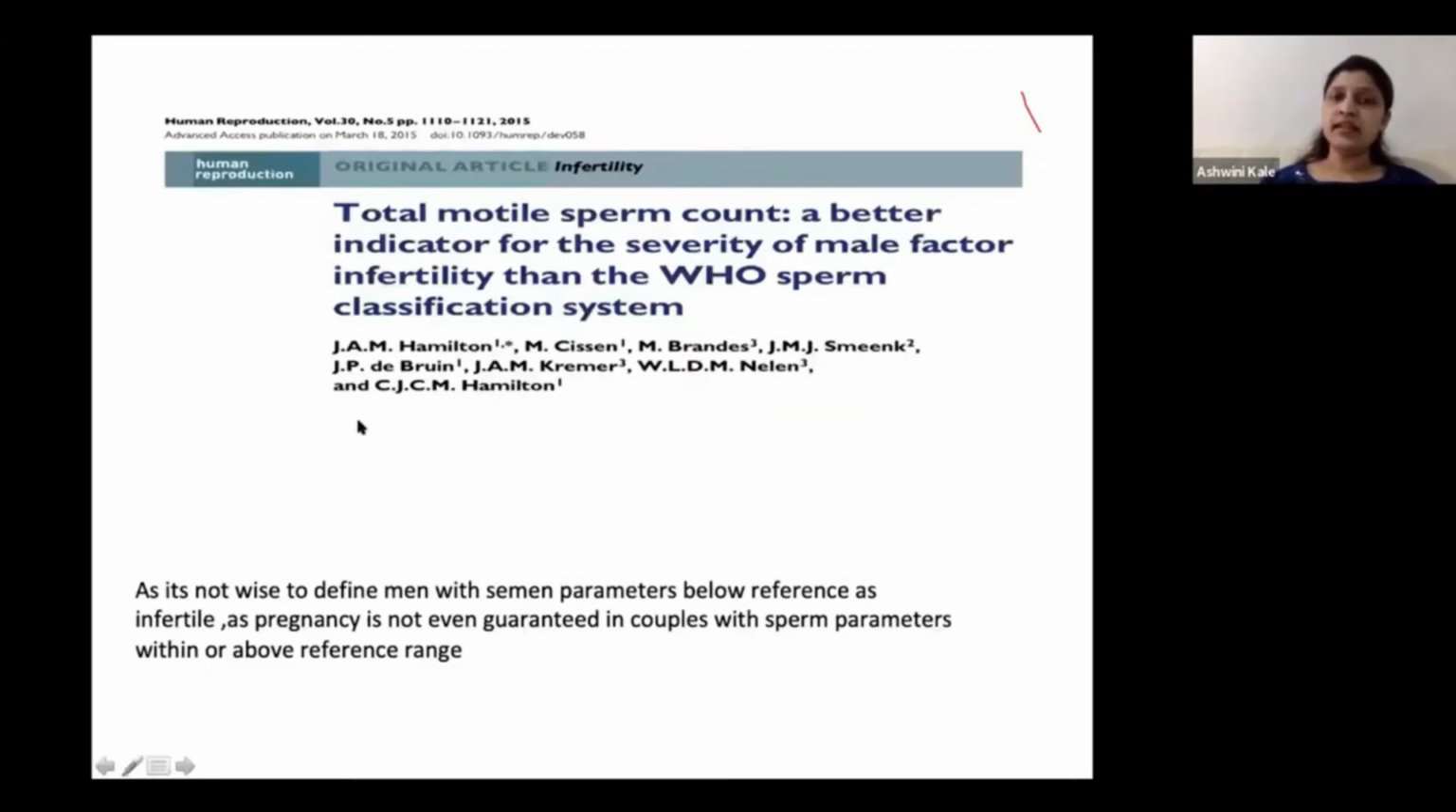This is a very good article which came in 2015, where they showed that this TMSC is a better indicator for the severity of male factor infertility than the WHO system of OATS, that is oligoasthenoteratozoospermia. Because it is not wise to define men with semen parameters below reference as infertile, meaning that in the WHO criteria, anything less than the lower reference cannot be taken as infertility, because pregnancy is not even guaranteed in couples where semen parameters are within or above the reference range.